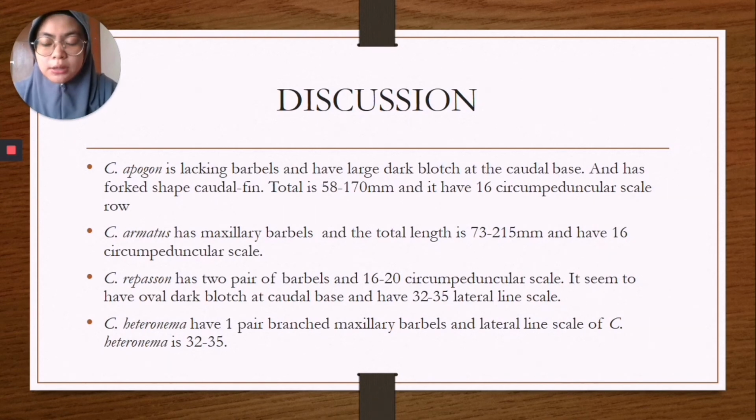And for Cyclocheilichthys heteronema, it has 1 pair of branched maxillary barbel, and the lateral line scale is 32 to 35.